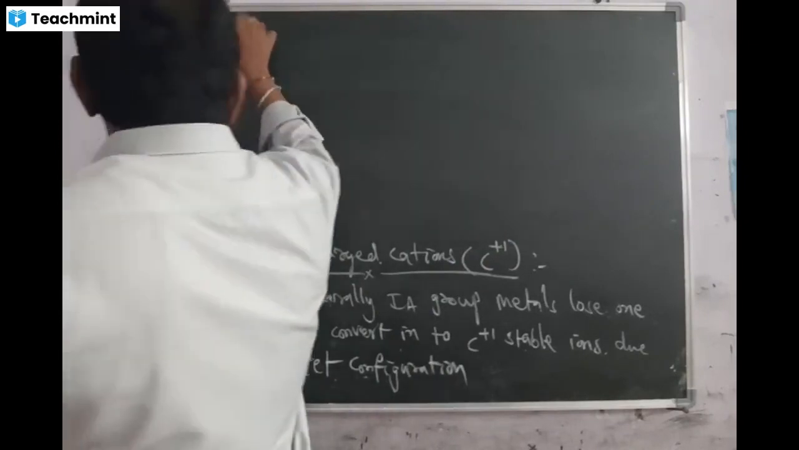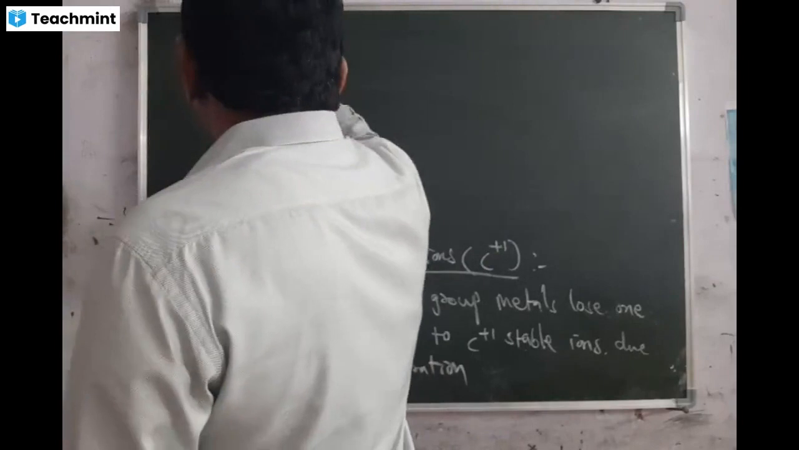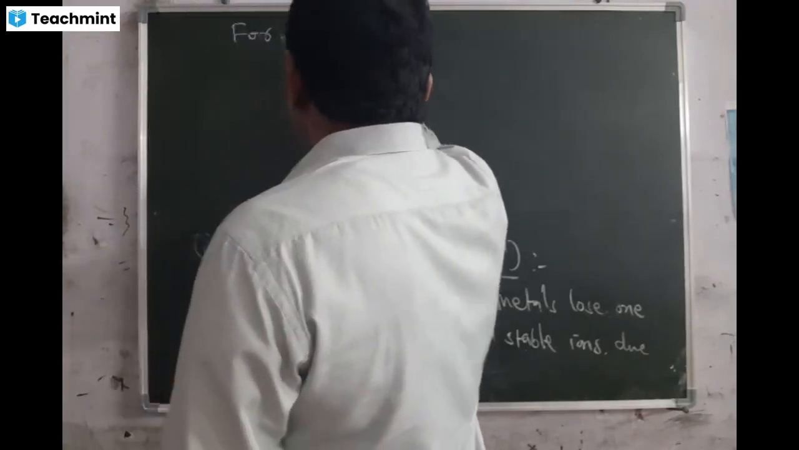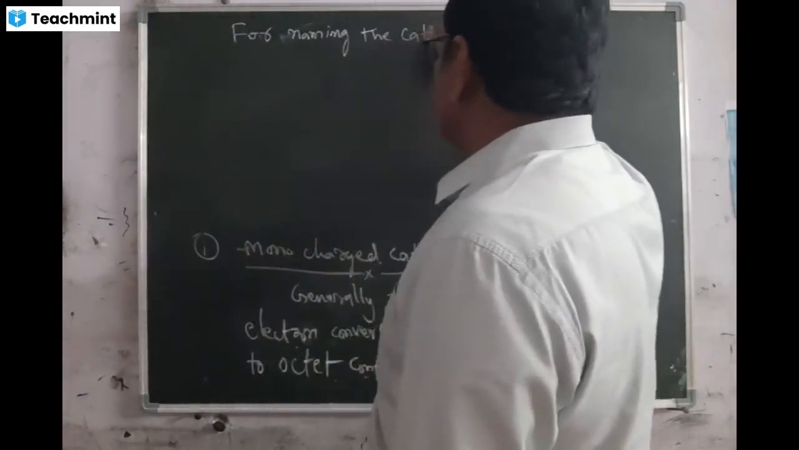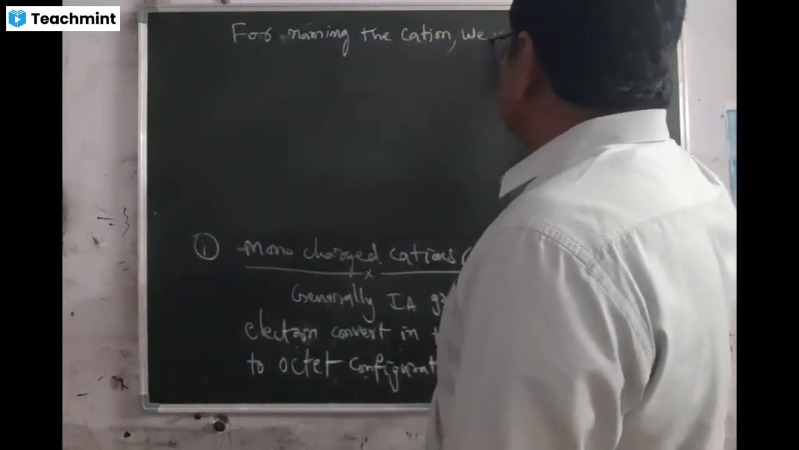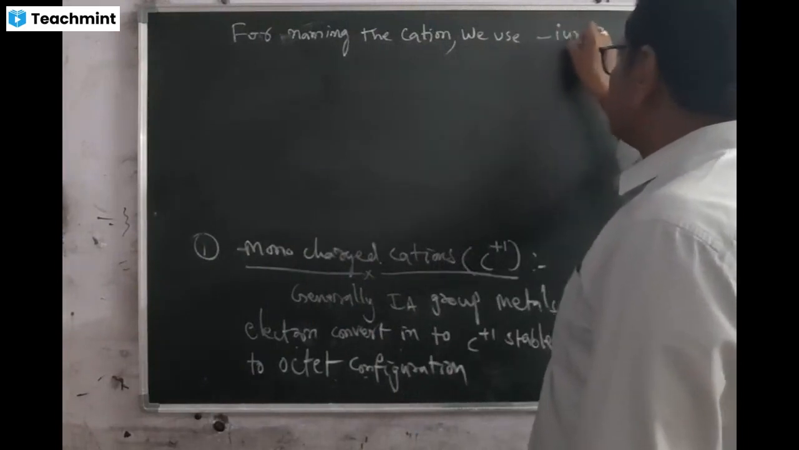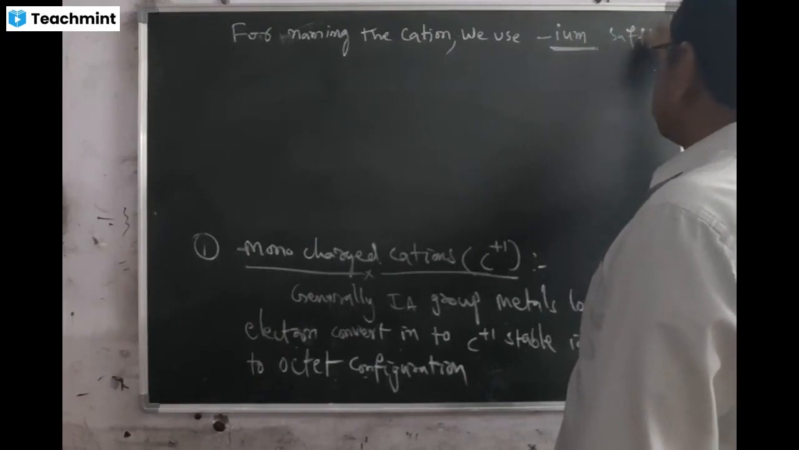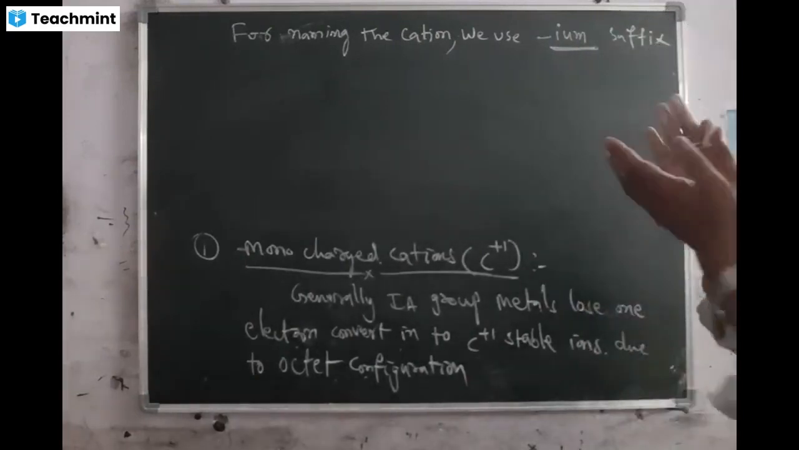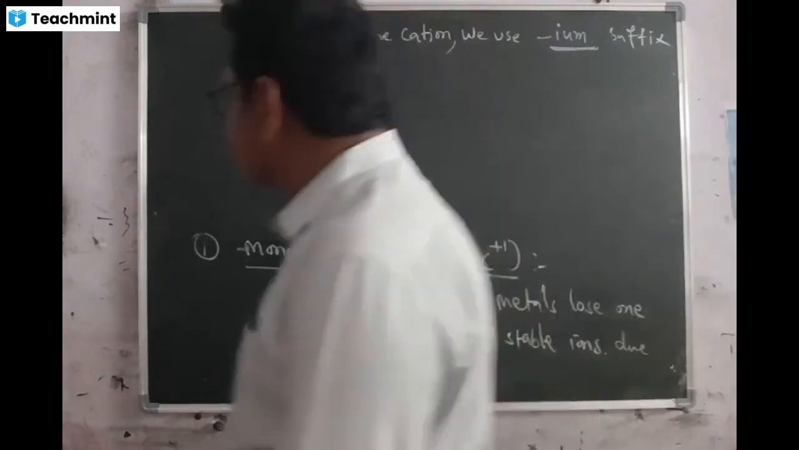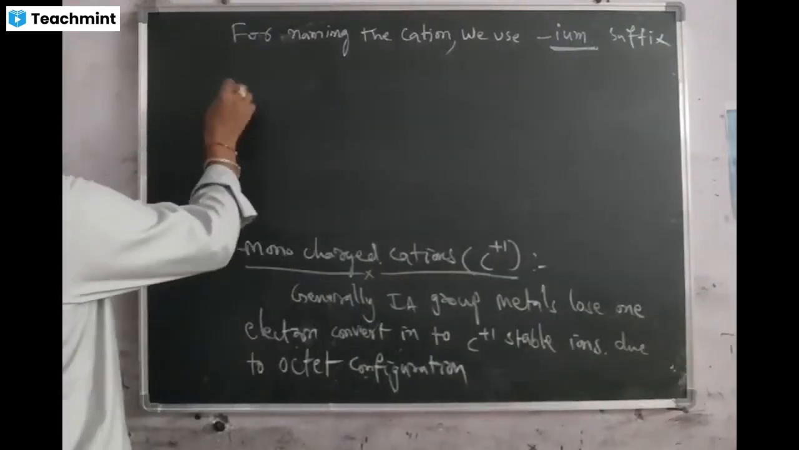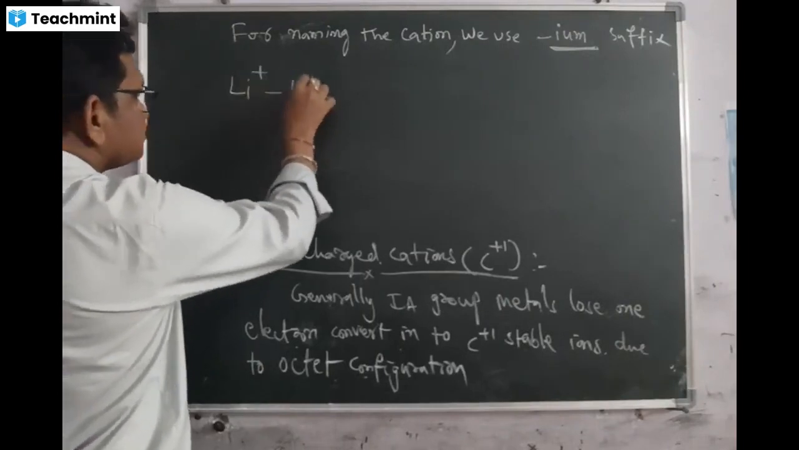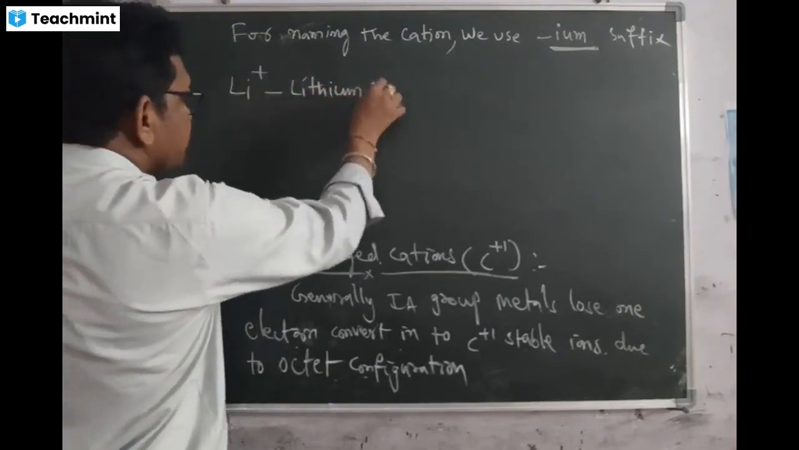So you remember, for naming the cations, we use the "ium" suffix generally. That means the name ends with the sound of "ium". So I write examples here. The first one I write here, Li+. This is called lithium ion. You write down, this is lithium ion.